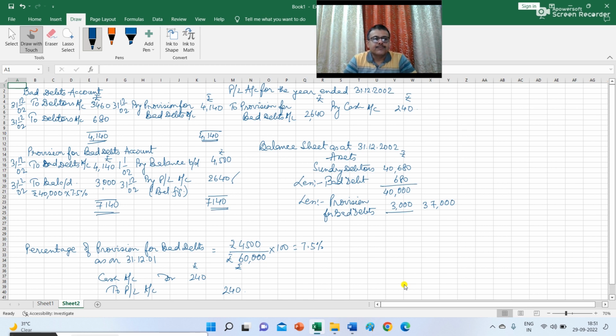The amount debited in bad debt account was rupees 4,140, and that will be transferred to provision for bad debt. The opening balance of provision is 4,500, and the required closing balance is 3,000. So the amount that will be transferred from profit and loss account is 2,640.